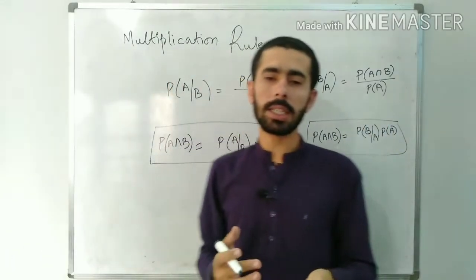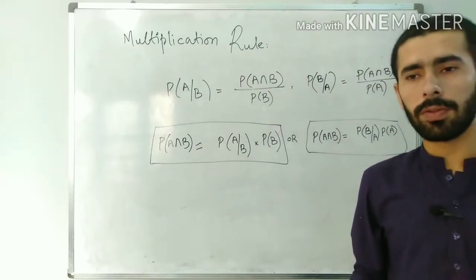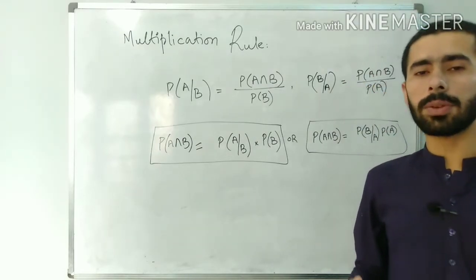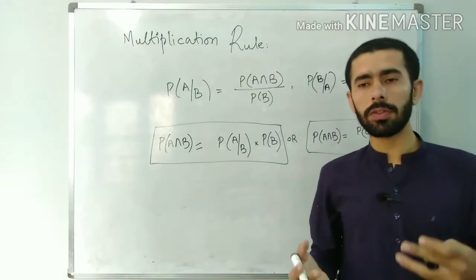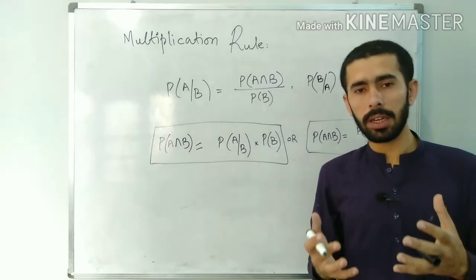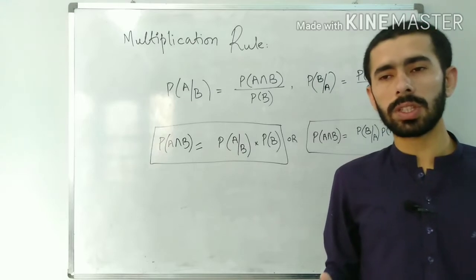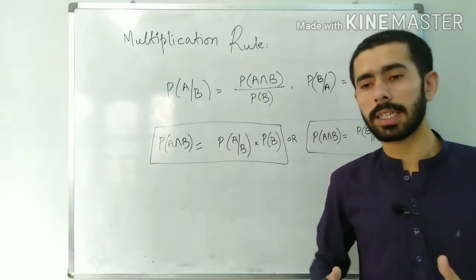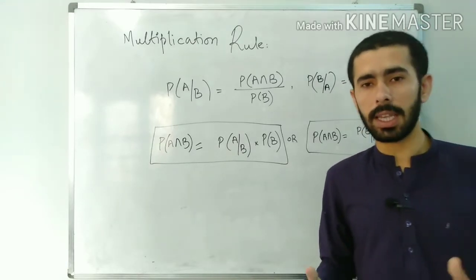When we discussed the addition rule for probabilities, we learnt how to find the probability for the union of the events, when we are interested to see what the chances are that either one of the events occurred.